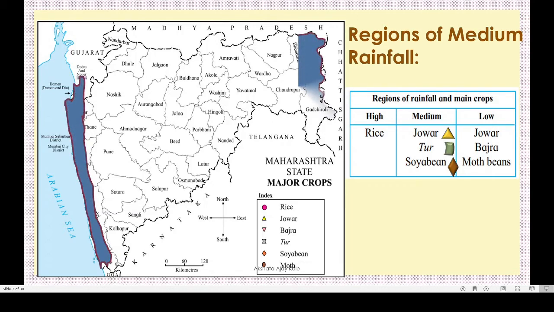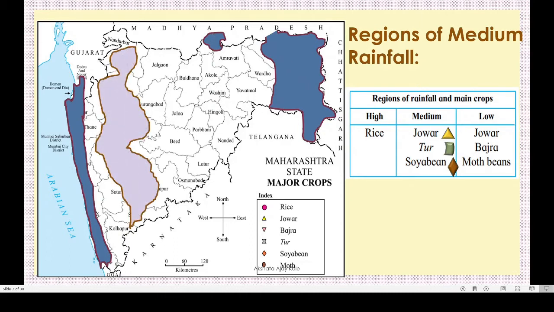This is high rainfall area, this dark blue color, and this is low rainfall area, and the rest all is medium or moderate rainfall region.